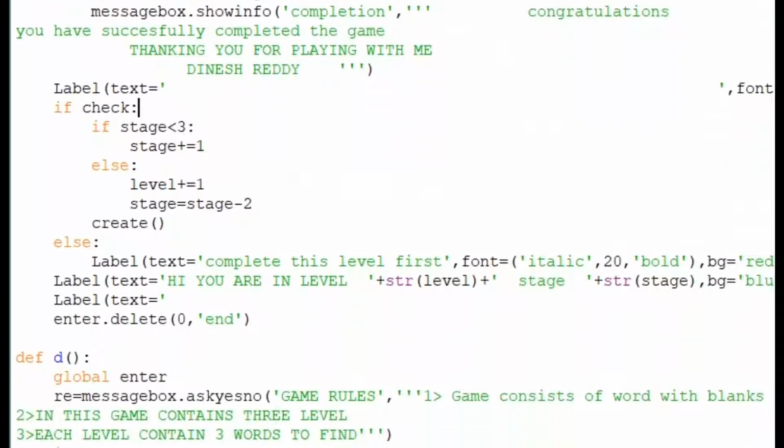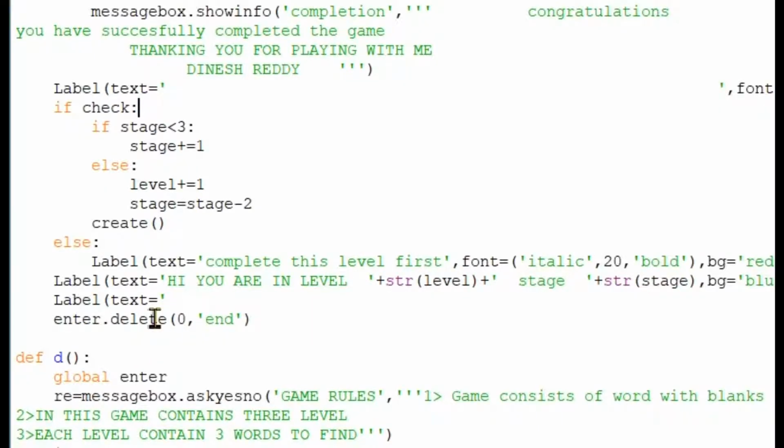And then we will call the function create to create a word, and then we use else: if check is false, then it will print that is, complete this level first. And here you can see level text equals how you are in level 1, and that will be printed here. And this empty is to close this one.